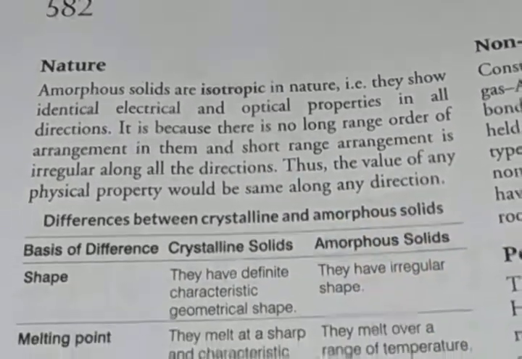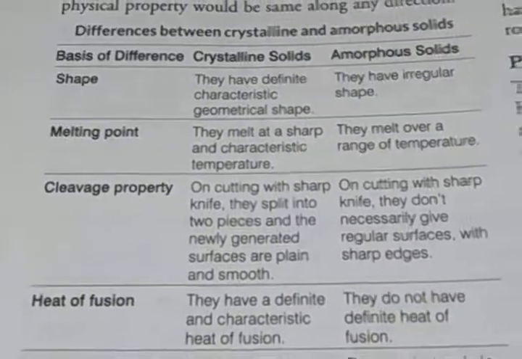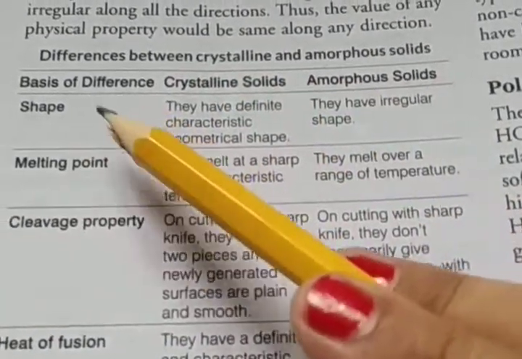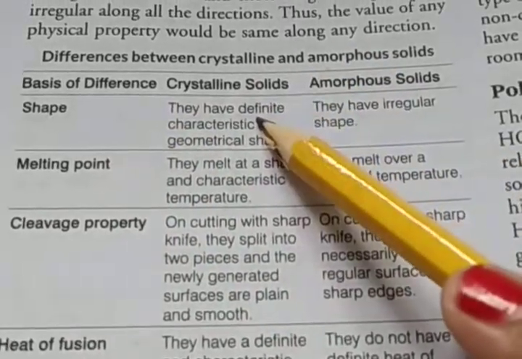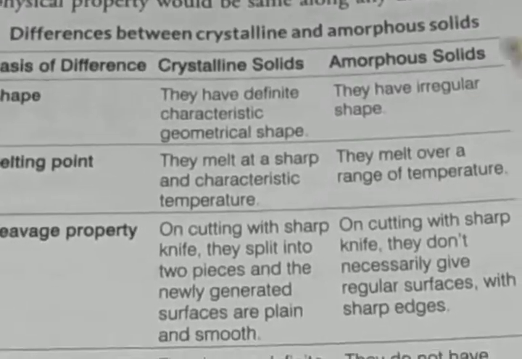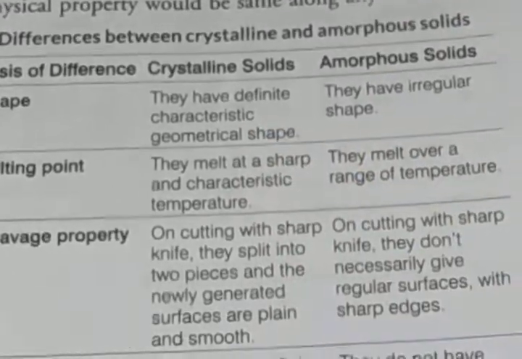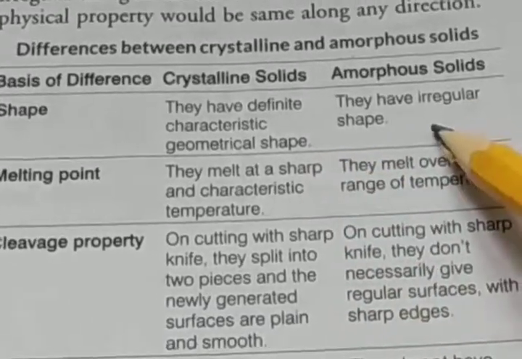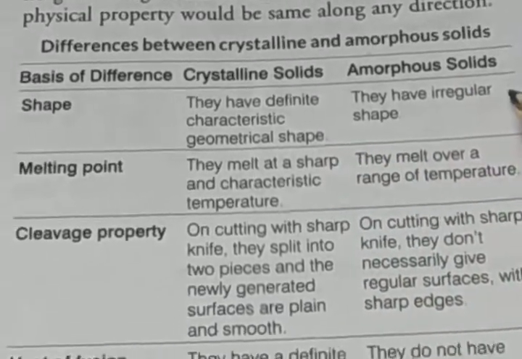In short, again we have to see the difference between crystalline and amorphous. First we see shape. Crystalline solids have definite characteristic geometrical shape, and amorphous solids have irregular shape.